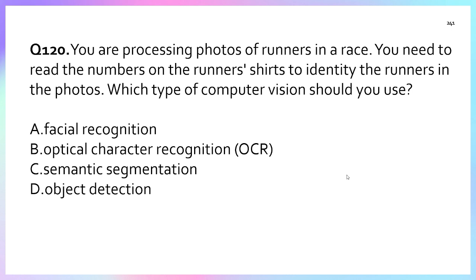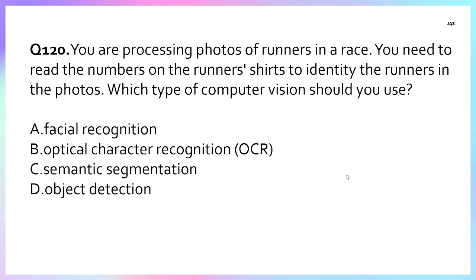Question number 120. You are processing a photo of runners in a race. You need to read the number on the runners' shirts to identify the runners in the photo. Which type of computer vision should you use? A. Facial recognition? No, facial recognition is used for recognizing faces.